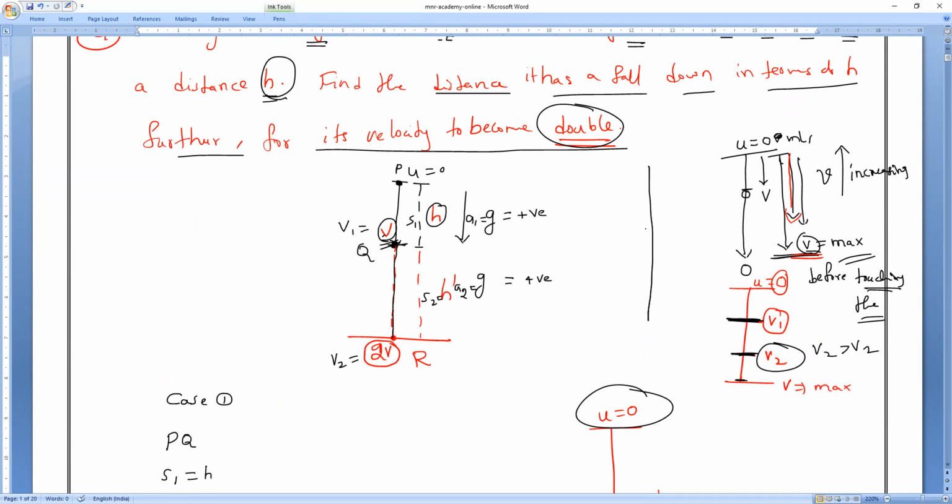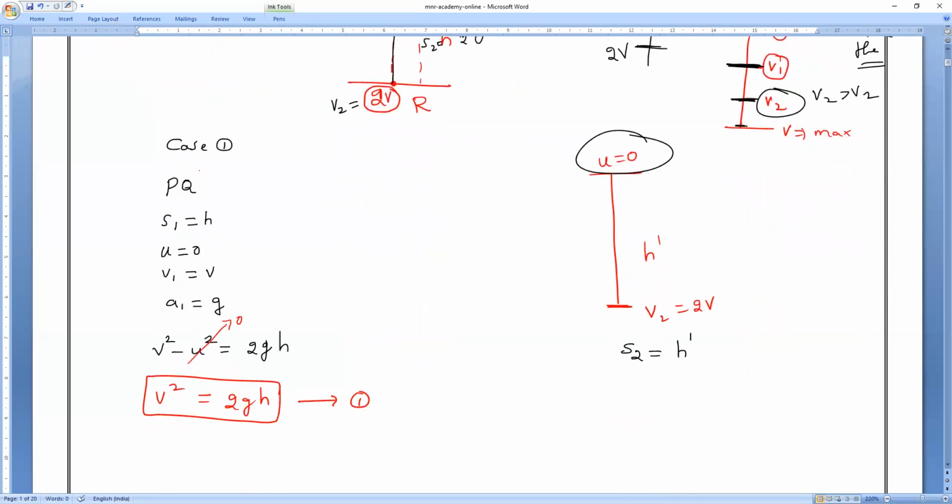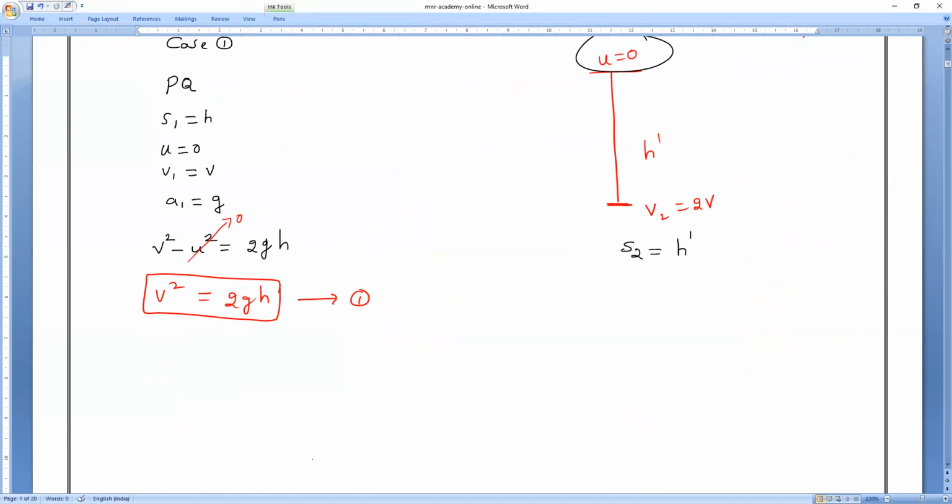Clear? So by reaching this point, your velocity becomes V. By reaching this point, your velocity becomes 2V. So what is the common point here? Both the things you are starting from the initial velocity 0 only. Yes or no? Yes, sir. Do you understand? So S2 is equal to H dash. Next. Tell me next, what is that?